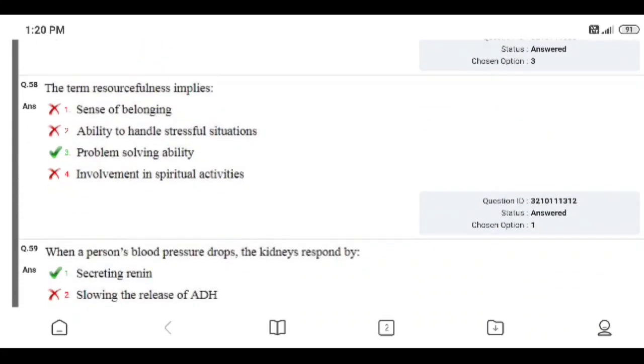Question number 58. The term resourcefulness implies: sense of belonging, ability to handle stressful situation, problem solving ability, involvement of spiritual activity. Right answer is problem solving ability, but I gave option 1, sense of belonging. I did this question wrong.